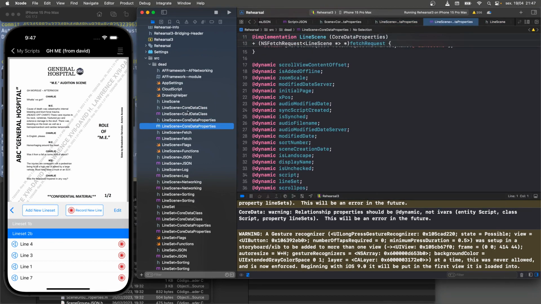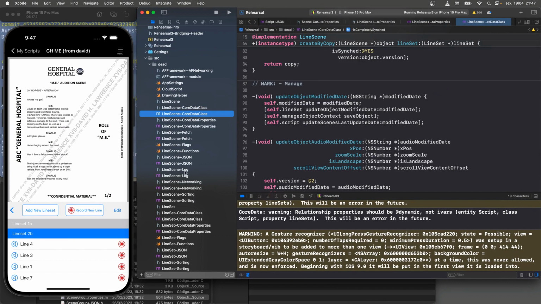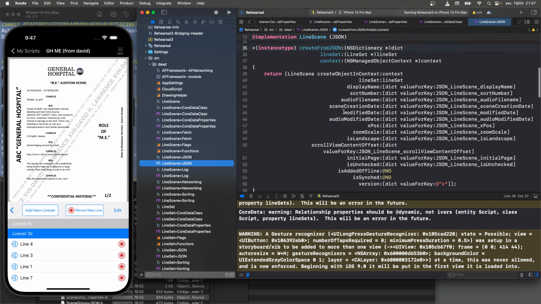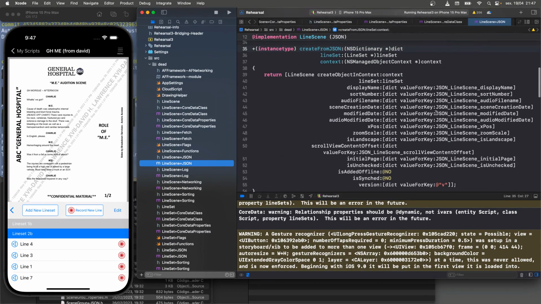This is going to, where was it? Here we go, JSON. I mean, it's creating the in-memory from what it gets out of the JSON. So if this is no good, none of this is going to be good.